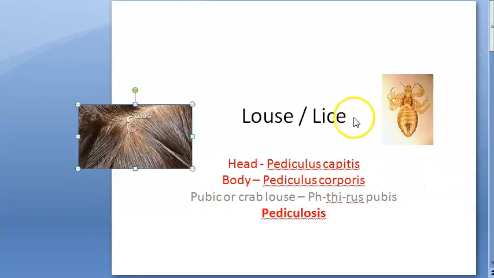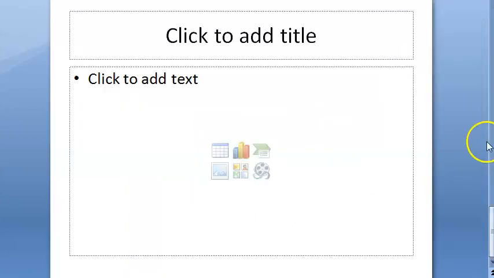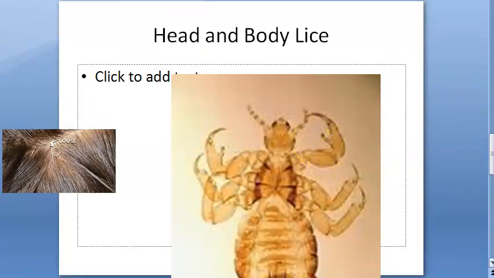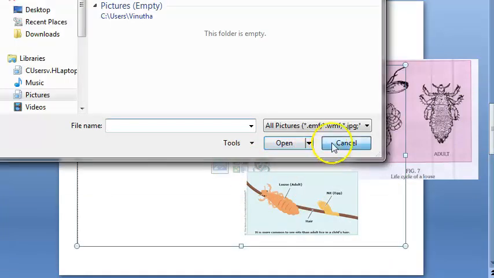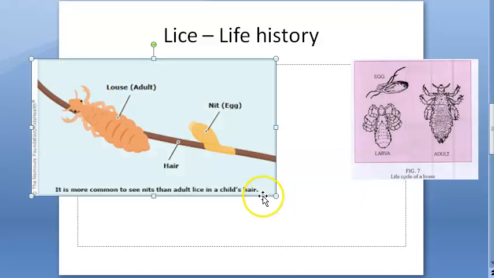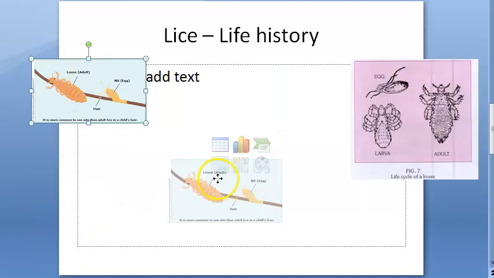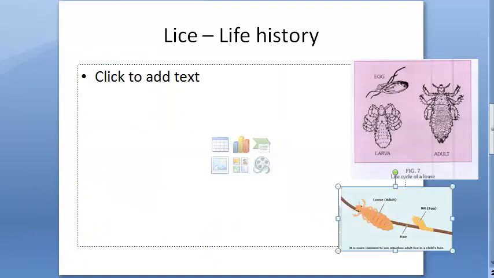You can also, especially in the occipital part or in the posterior auricular regions of the head, find a lot of nits. Nits are what? Let us look at that. They will be stuck to the hair like this, white colored eggs. It may be a little gross for you to see.